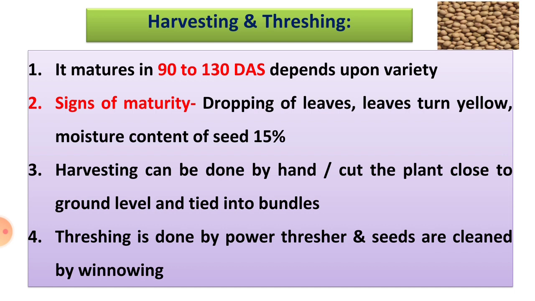Then signs of maturity. Mostly the harvesting is done on the signs of maturity, like dropping of old leaves, yellowing of leaves, and the moisture content of seeds decreasing to 15%.